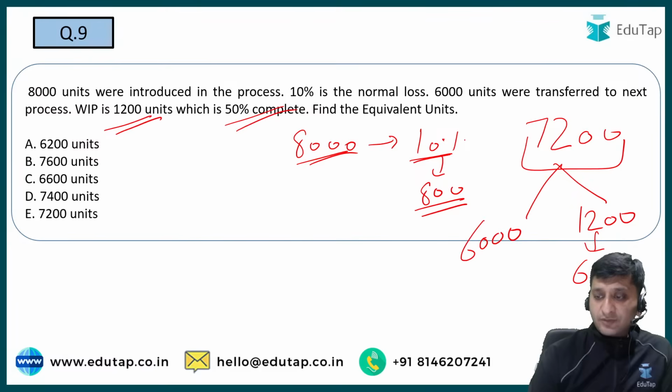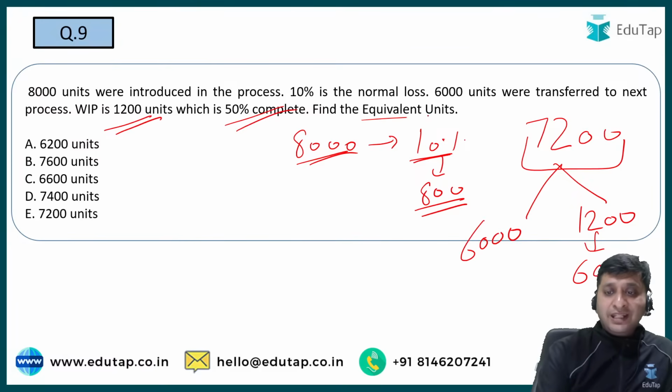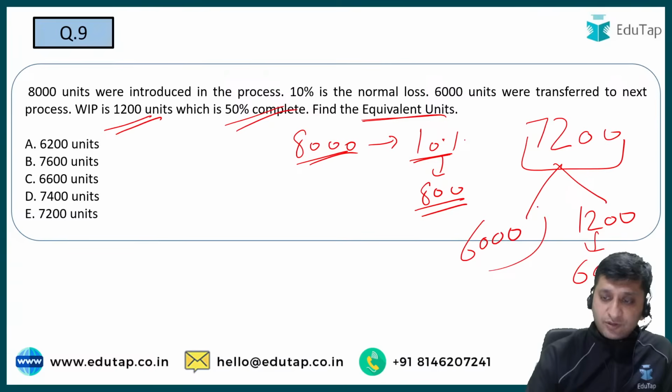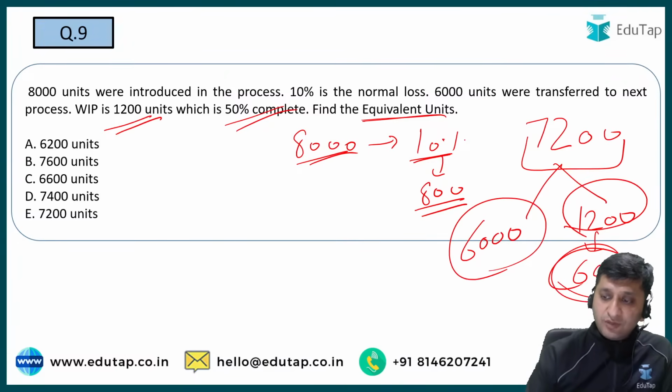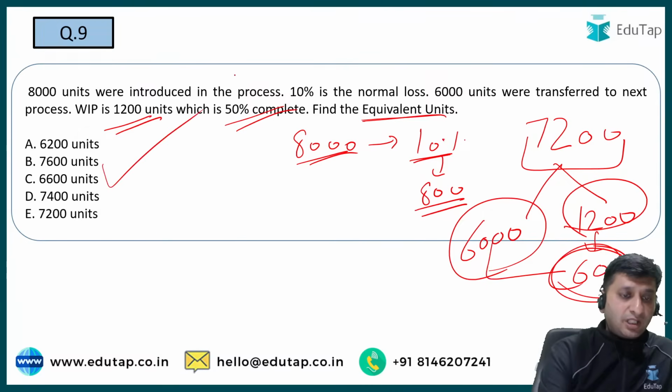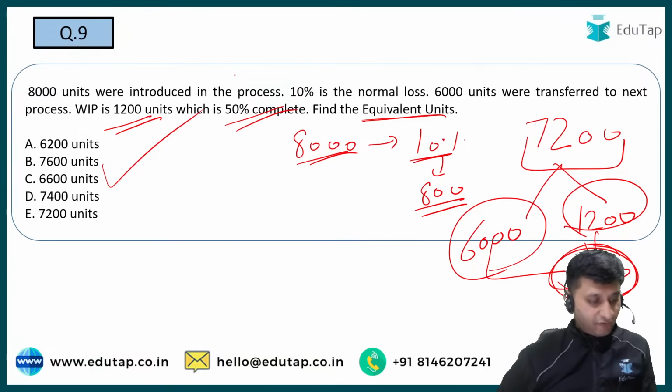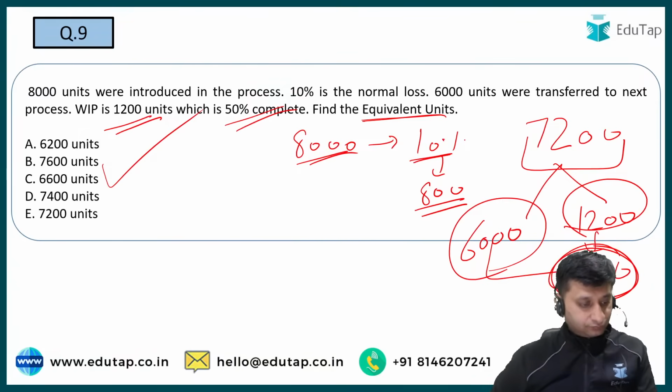50% off this, मतलब 600। तो find the equivalent units that have been produced. 6000 तो पूरी बन गई, और ये 600 आधी बन, मतलब 1200 आधी बन गई है, मैं 600 पूरी ले लूंगा, तो 600 प्लस 6000 हो गया जी 6600, यानी कि answer is option number C। Very good everyone। कांची, नीलेश, हिमांशु, परनीत, very good guys।